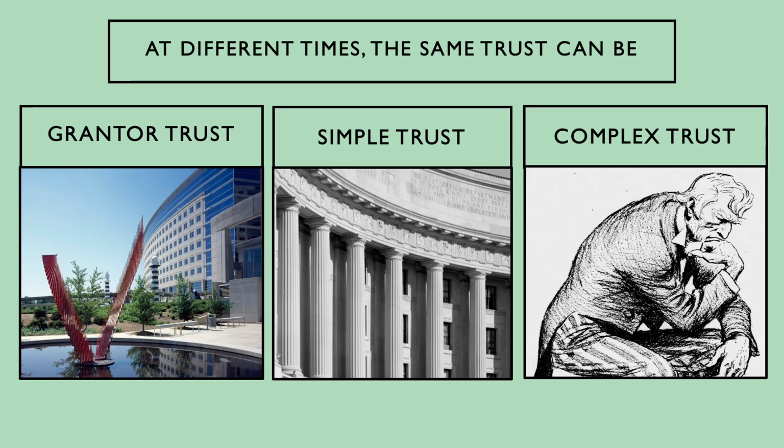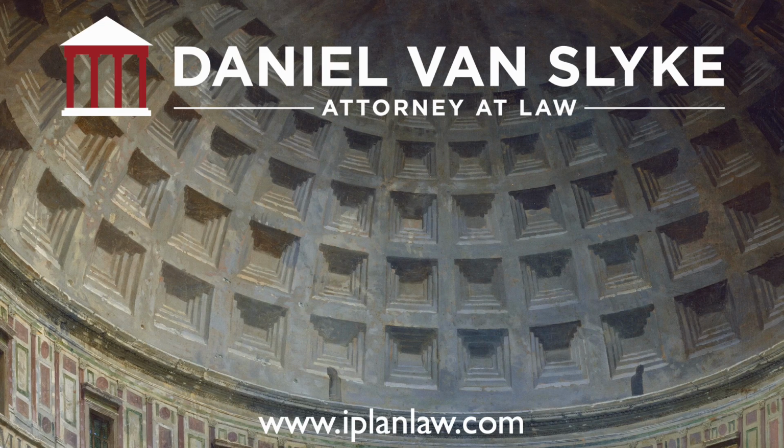At different times in its life cycle, a trust may be a grantor trust, a simple trust, and a complex trust. This can change from year to year. For example, a revocable living trust often starts as a grantor trust. At the death of the grantor, it may become a simple trust making income-only distributions to the grantor's children. At the death of the children, it may become a complex trust, authorizing discretionary distributions of income and principal to the grantor's grandchildren. I'm Daniel Van Slyke, attorney at law.